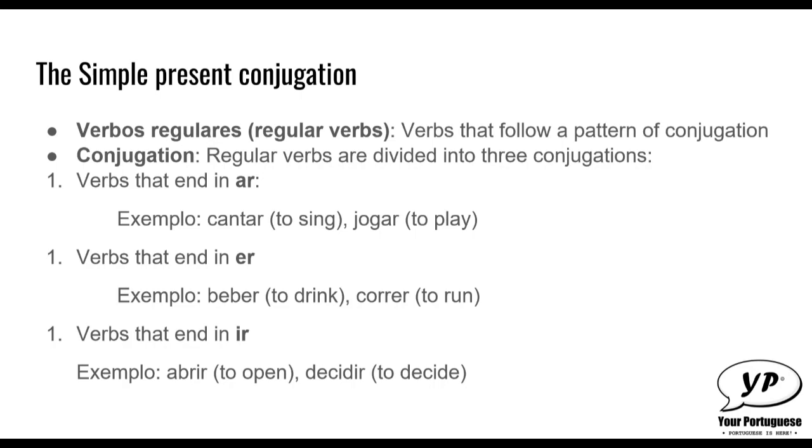The regular verbs or verbos regulares are verbs that follow a pattern of conjugation. In Portuguese, the regular verbs are divided into three conjugations.